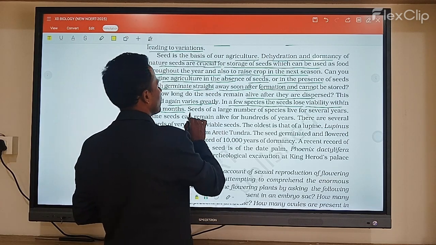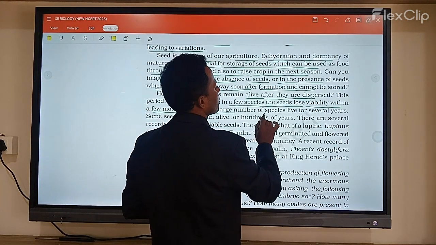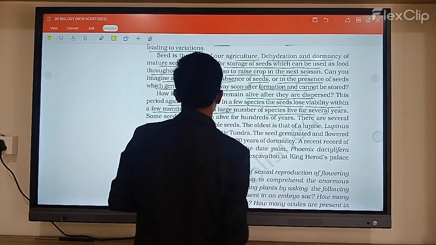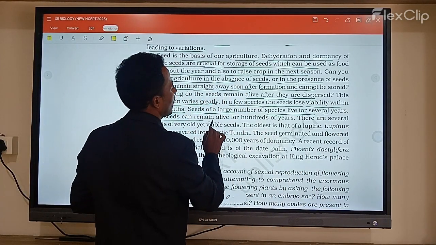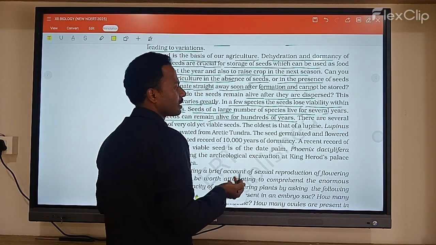Like I will give you examples. Seeds of a large number of species stay alive for several years, and some can be alive for only 100 years.